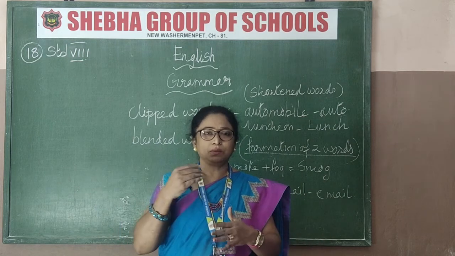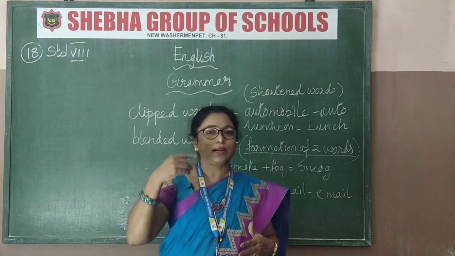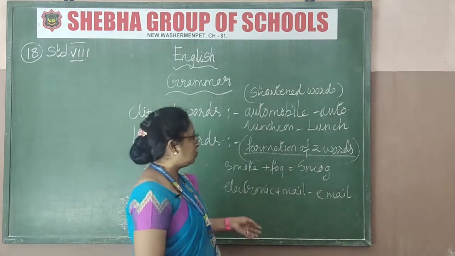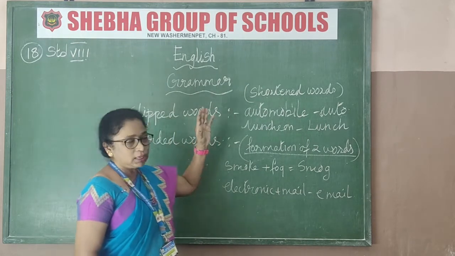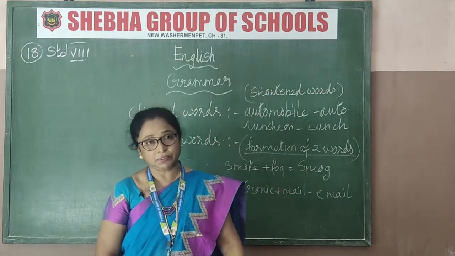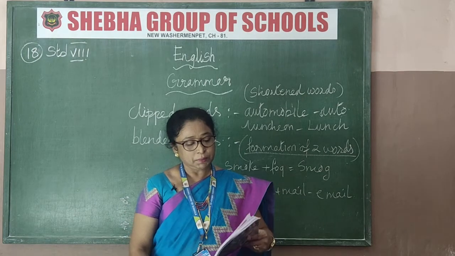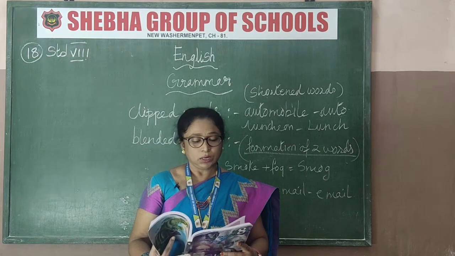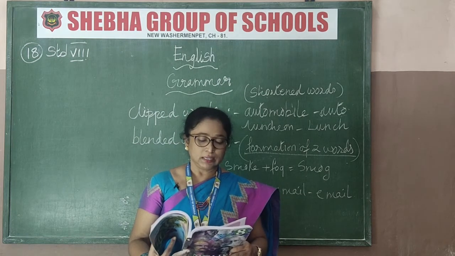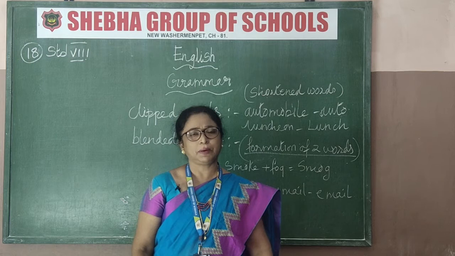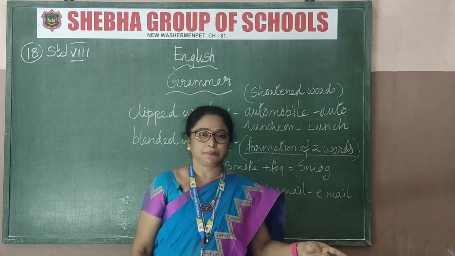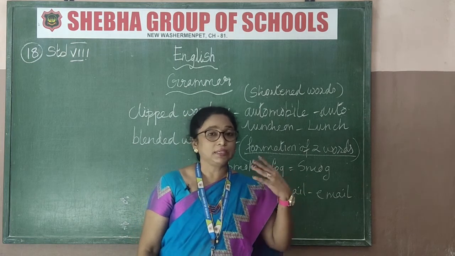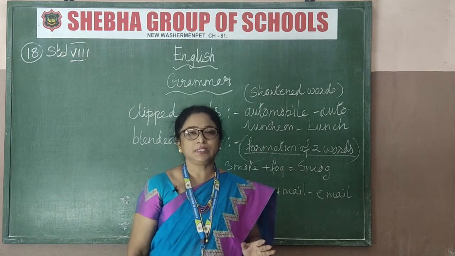Just to get it easily understood and easily remembered, we use a lot of clipped words. See on the board, what are clipped words? Shortened forms of words. And if you want the proper definition, see the book. A clipped word is a word formation process which consists in the reduction of a word to one of its parts. These words are called clipped words. Advertisement: we don't say "the advertisement we saw on the TV was so good." Simply we say ad.